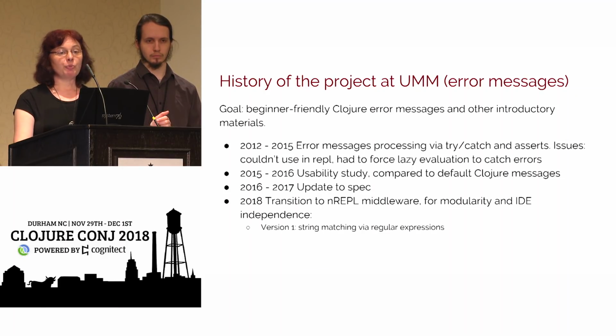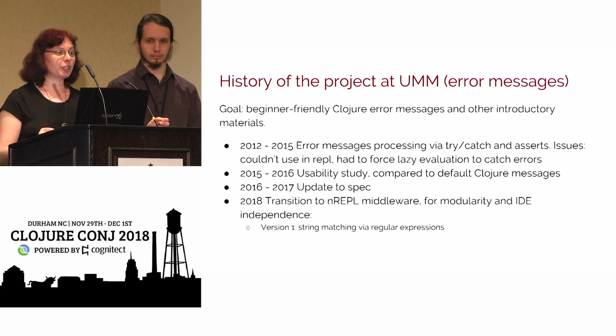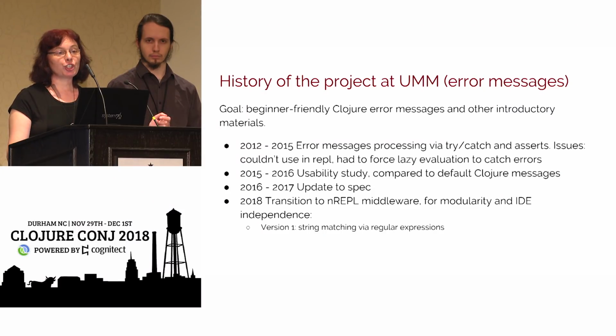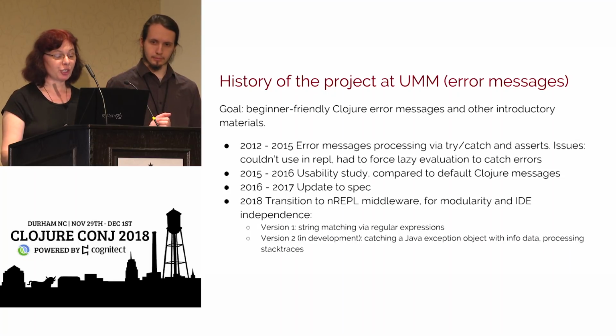We will actually be talking about 2 versions of the project. It's very much work in progress, so there are a lot of things there that don't quite work the way we want them to work, and it may not work in all contexts. Version 1 is the one that we have on clojurescript, and that basically matches error messages as strings with regular expressions.